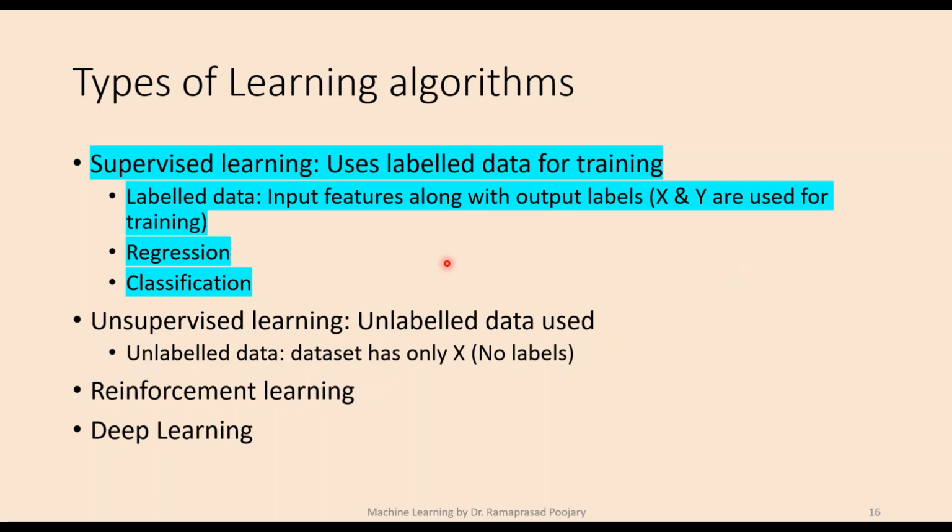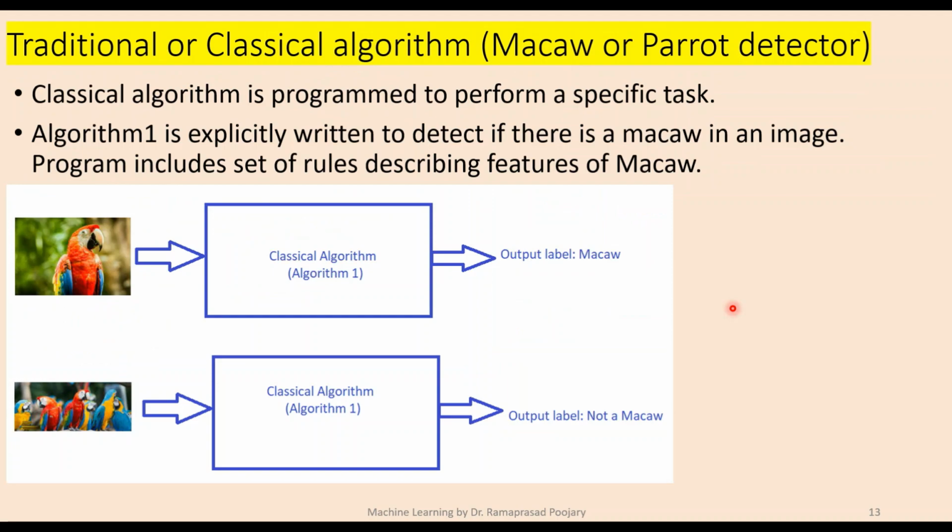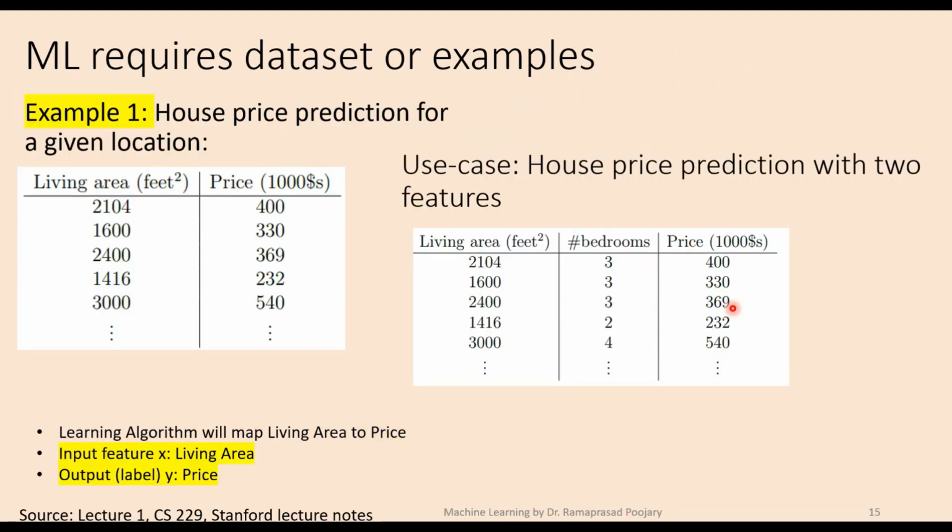It may be binary, or sometimes it may have more than two classes also. In such cases you go for a classification algorithm. Now if you look at this particular data set, and if this data set is provided to a machine learning model for training, then we call this algorithm a supervised algorithm.